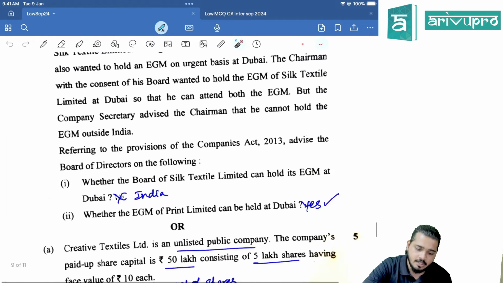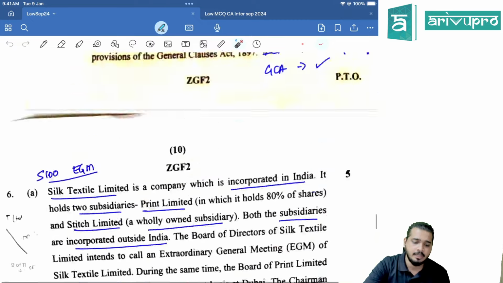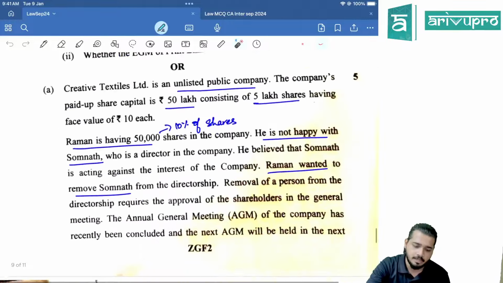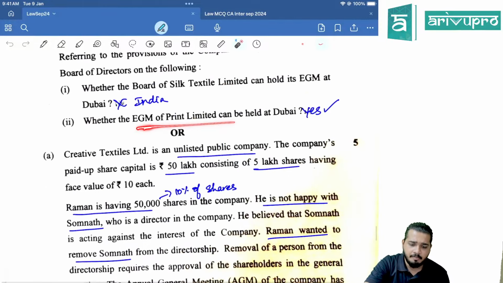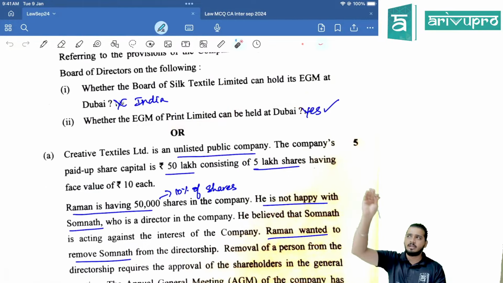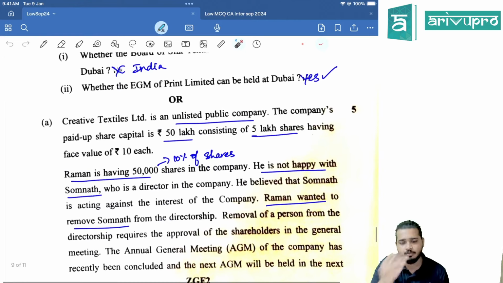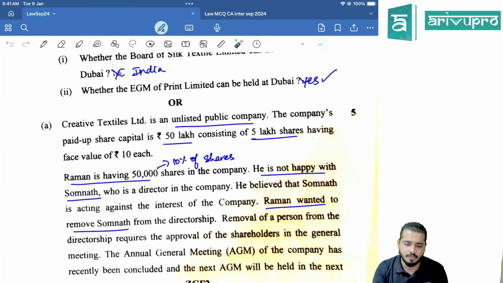Okay. So in this case, whether the board of Silk Textile Limited can hold its EGM at Dubai? No. Why? Silk Textile Limited is a company incorporated in India. So the holding company is here. Second, EGM of Print Limited can be held in Dubai. Print Limited is a subsidiary company. Their EGM they can hold in Dubai, no problem. Clear? Right.